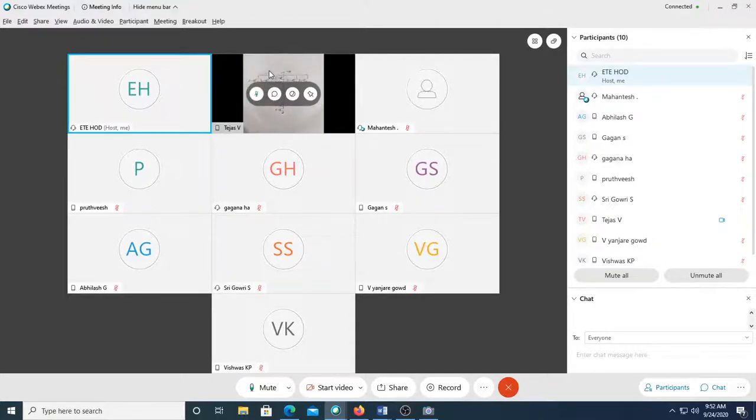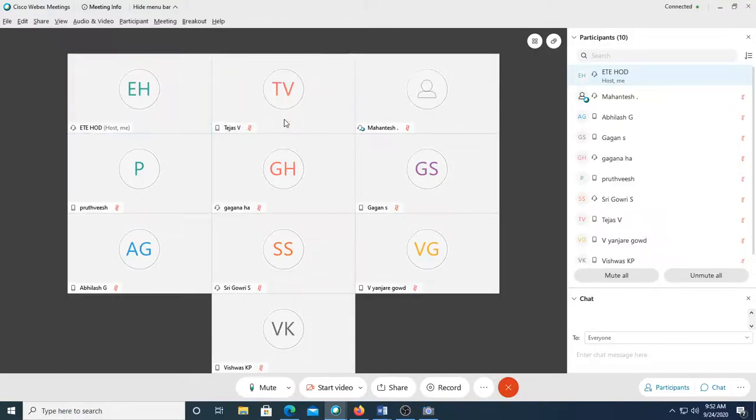Correct? Okay, Tejas? Yes, sir. This C and D have to come in series with A, B, which are parallel, and that entire thing should be parallel with E and F. Okay, sir. I think otherwise it is fine.